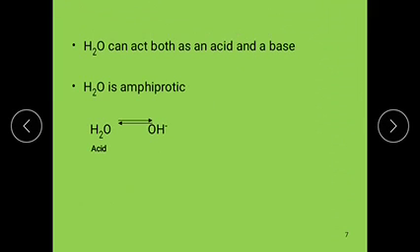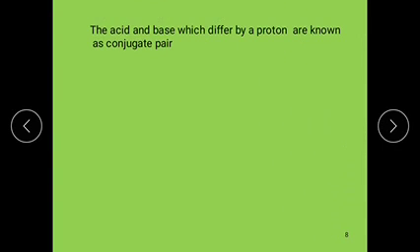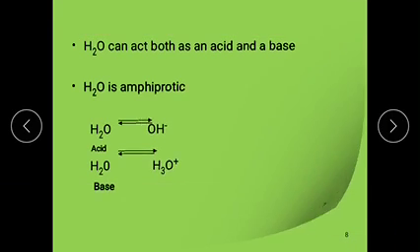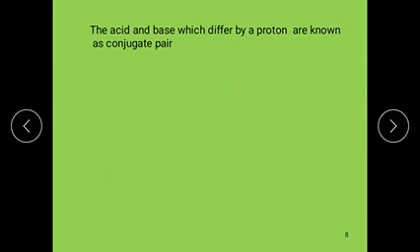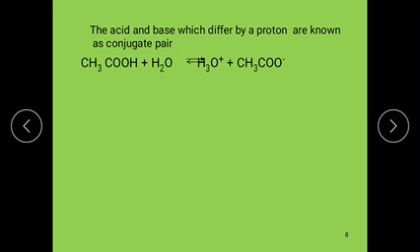Whenever H2O acts as a base, it gains the proton and converts to H3O plus. Here, an acid and base pair differing by one proton is called a conjugate acid base pair. One example: CH3COOH plus H2O in equilibrium gives H3O plus and CH3COO minus.